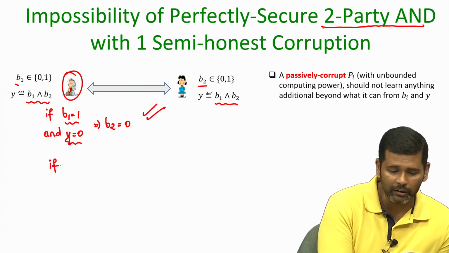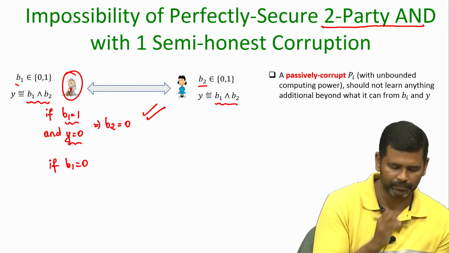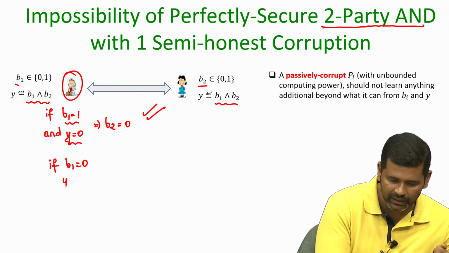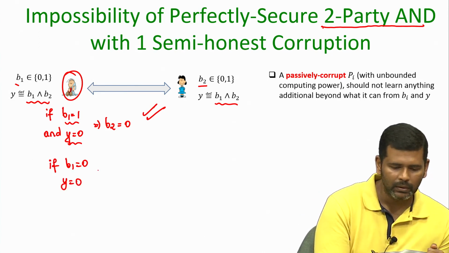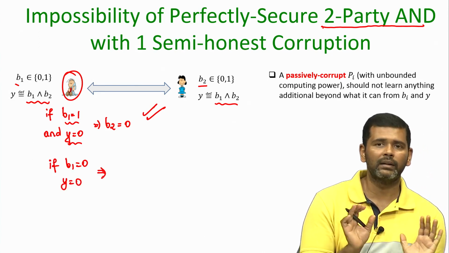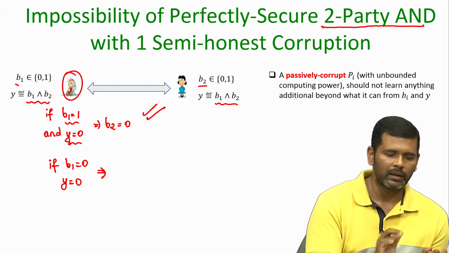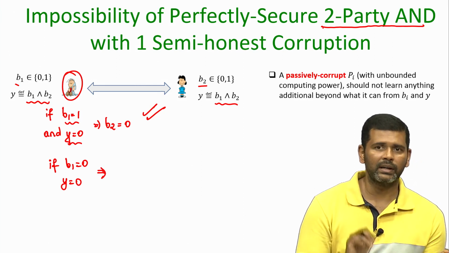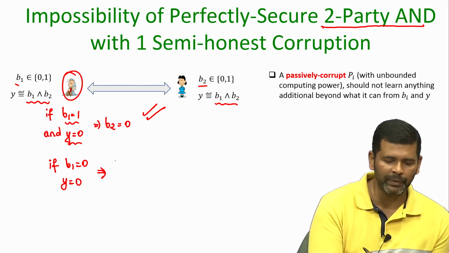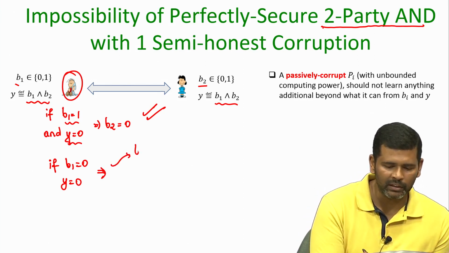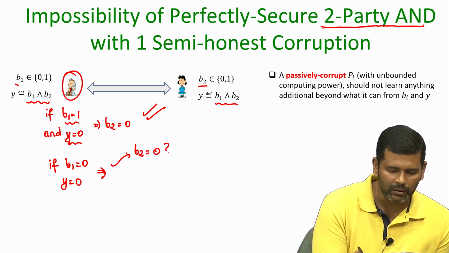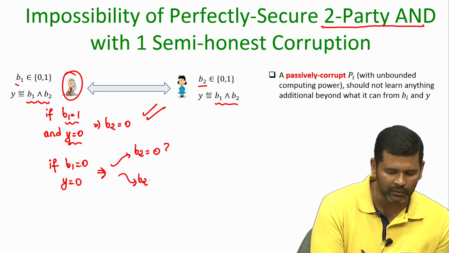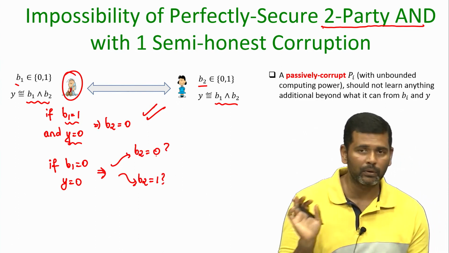What we want here is, if B1 is equal to 0, then definitely y is equal to 0. Then we want that if P1 is corrupt, whatever view 1 is generated in the protocol, that view 1 should be independent of whether B2 is equal to 0 or whether B2 is equal to 1. That is what the protocol should ensure.